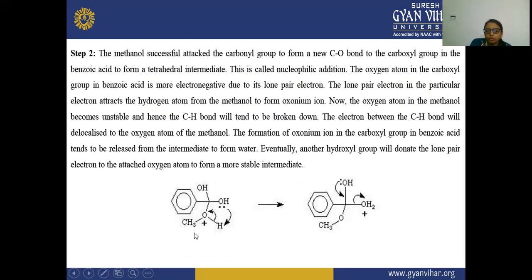Because it is having a lone pair, this oxygen will withdraw electrons from this hydrogen, and this hydrogen will react with this OH. So here there is a formation of this oxygen ion. Now the oxygen atom in the methanol becomes unstable, and hence the O-H bond will tend to be broken. The electrons between the O-H bond will delocalize to the oxygen atom of the methanol, and the oxygen ion in the carboxyl group in benzoic acid tends to be released from the intermediate to form water.